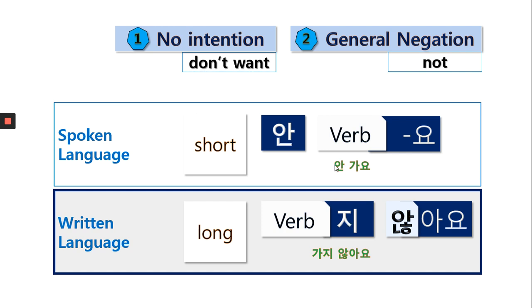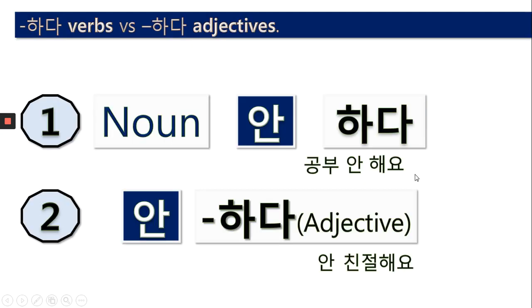So today we studied this. 안 has two meanings: no intention, meaning don't want to, and general negation, not. In front of a verb we put 안 and the final endings. The long form is quite important, so we need to put the root verb first, and then 지 않아요. And as I said, we have two types of 하다 verb. For noun plus 하다, we put 안 in between. But for a 하다 adjective, we put 안 in front of the adjective. 공부 안 해요. 안 친절해 means not kind.